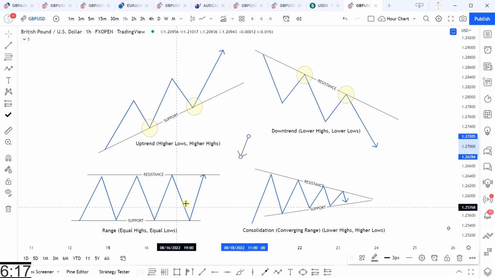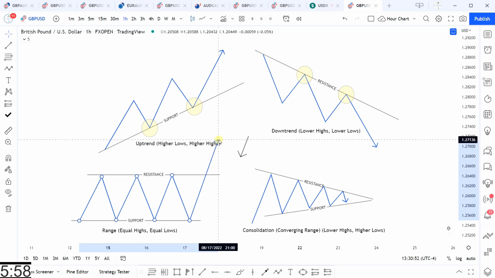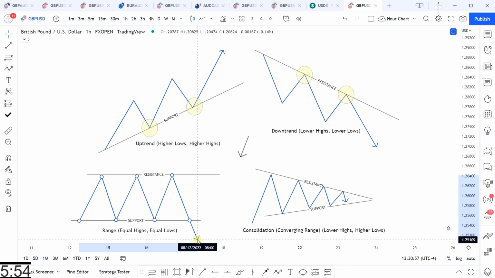Usually when this occurs, the market maker is accumulating orders, and you will generally have an explosive breakout because price is like a pressure cooker. Price is being confined to a small area and then it must release. So the range condition exists until price makes a higher high and has a bullish breaker structure, or price makes a lower low and has a bearish breaker structure.